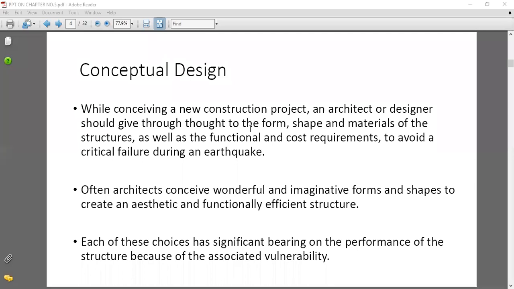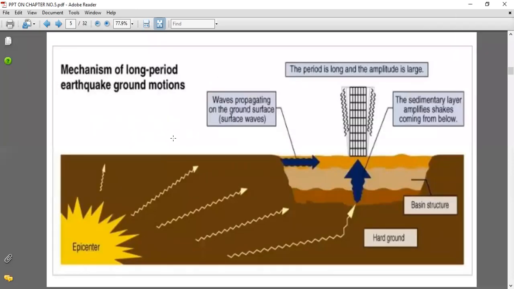The second thing we have seen in the last lecture was related to the mechanism of long period earthquakes during the ground motion. In that we saw the epicenter. When an earthquake occurs, the location where it occurs is nothing but the epicenter. And from that epicenter, waves are produced, which are known as seismic waves.